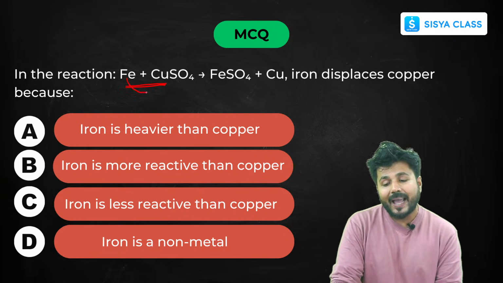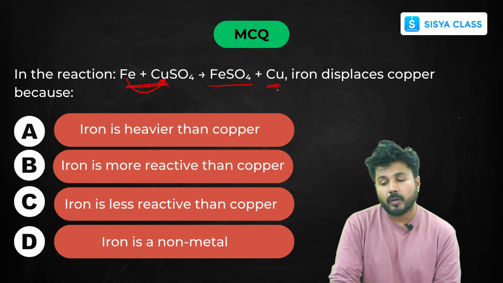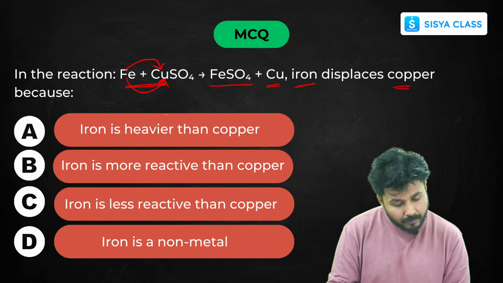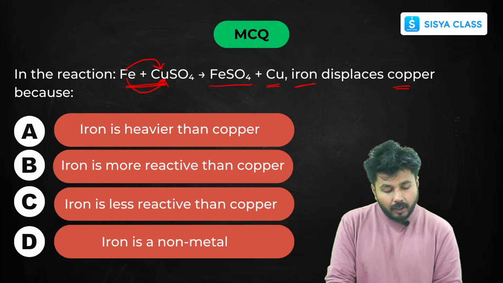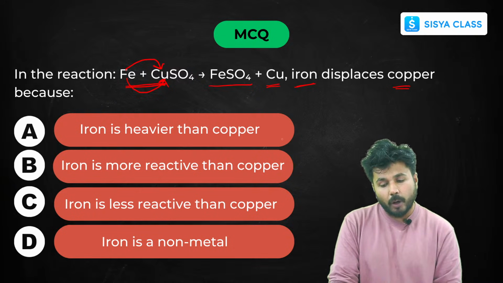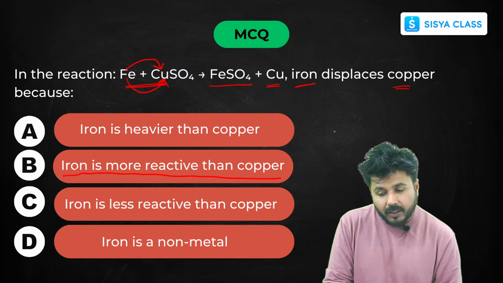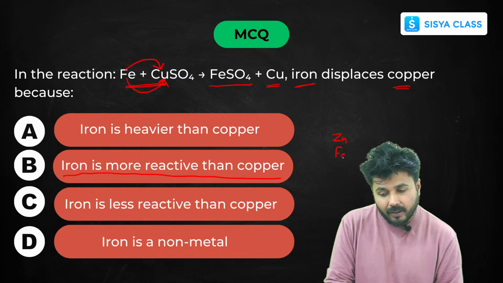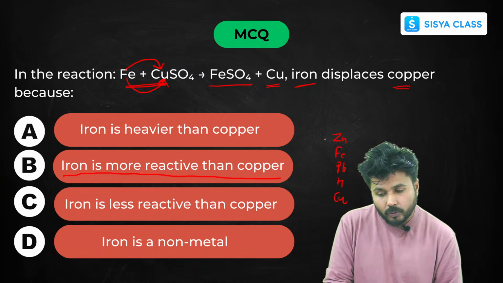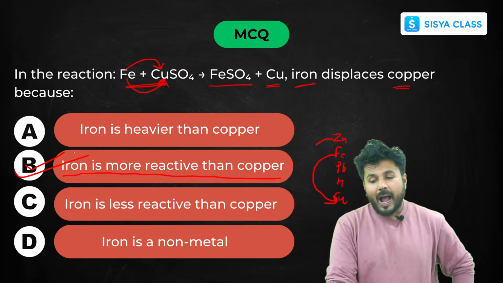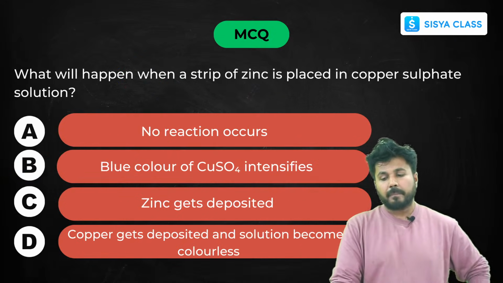If iron reacts with copper sulfate, then iron sulfate is formed along with copper. Here iron is displacing copper, as you can see. Can all of you tell me how iron displaces copper? Because iron is more reactive than copper. I have already shown you the reactivity series: zinc, iron, lead, copper. Since iron is more reactive than copper, that's why iron displaces copper here. Yes, it's B.